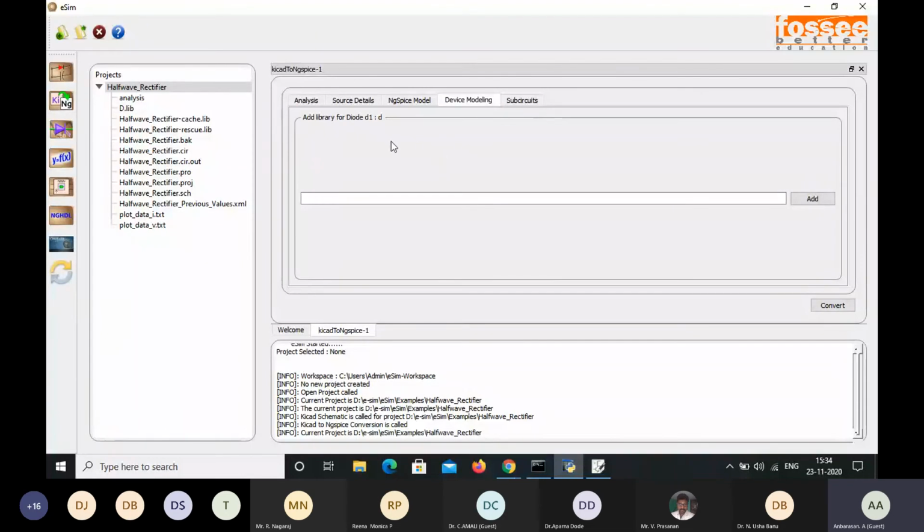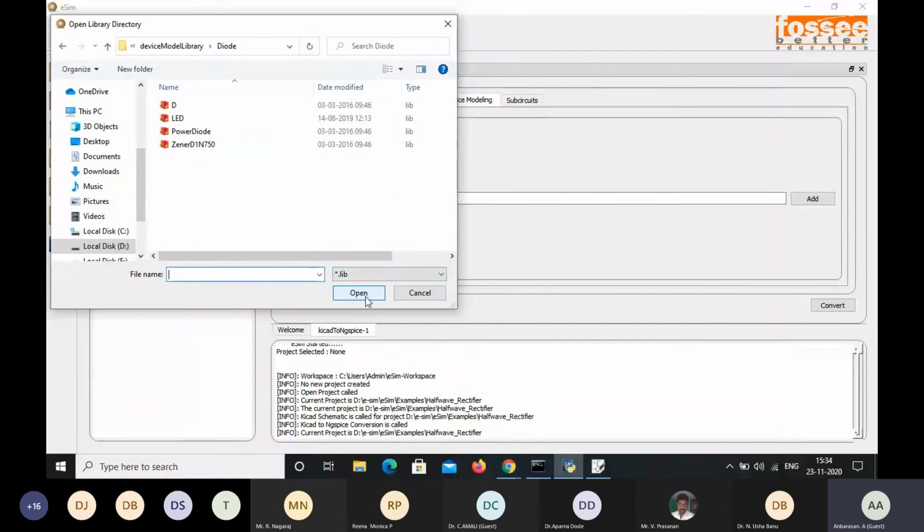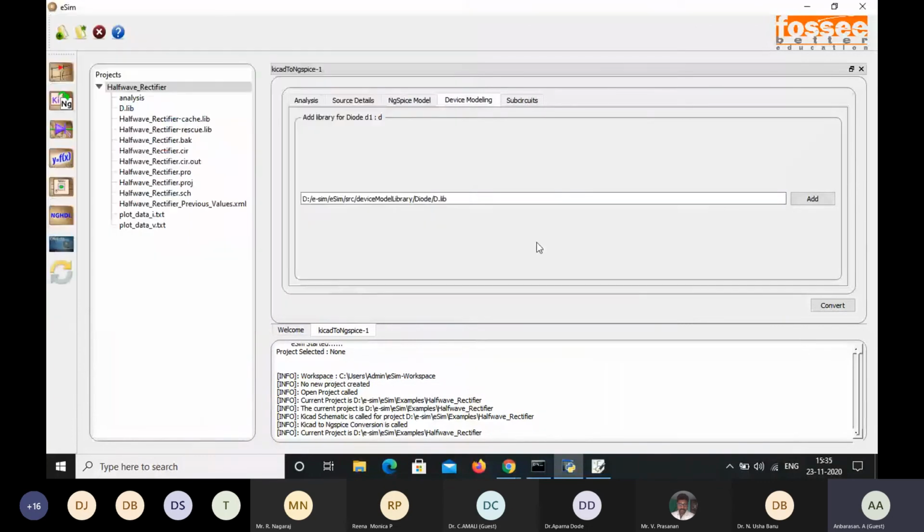So for that device, we have to add the library for the device diode, as we have done for a sub-circuit. So here we select the device model library, diode, select, open. Converted successfully. Now we can run.